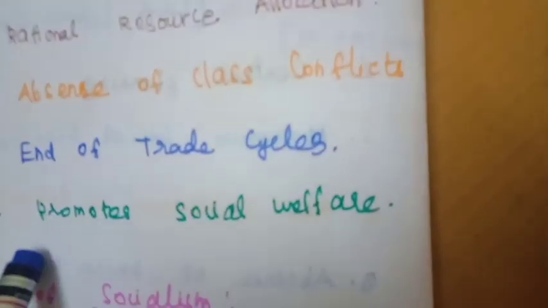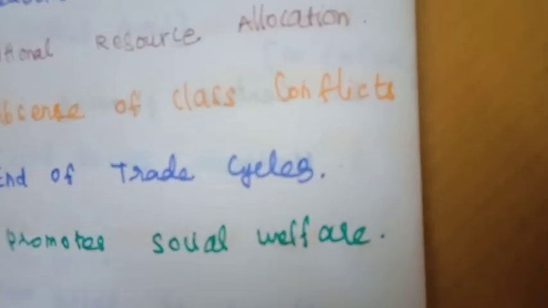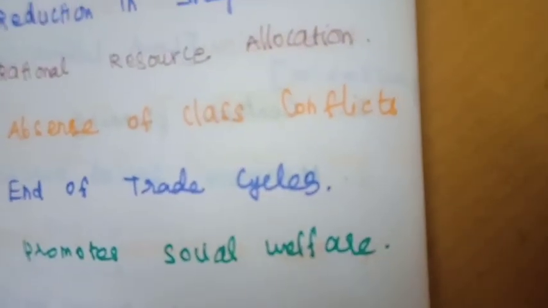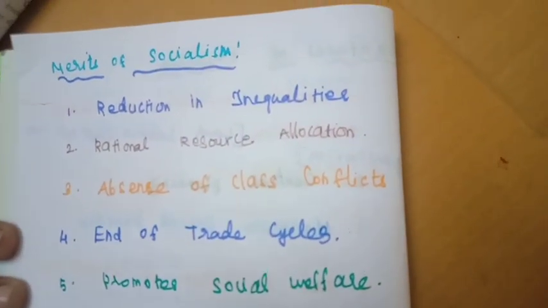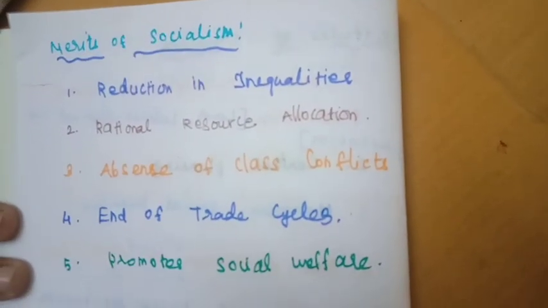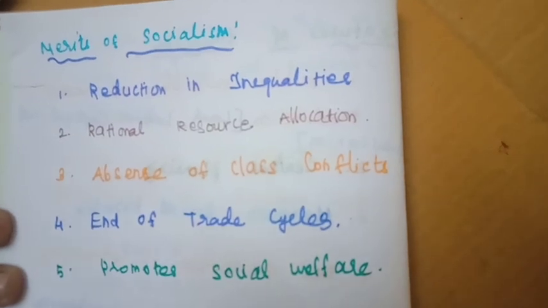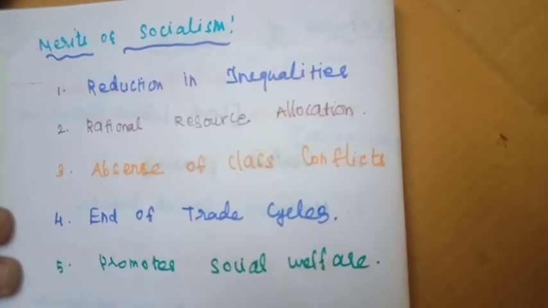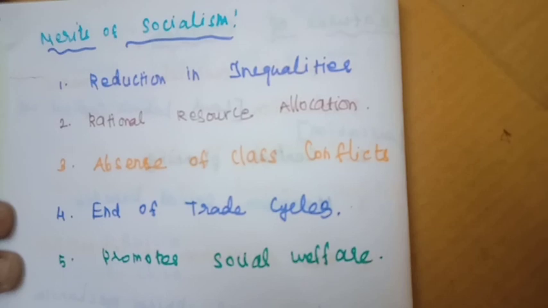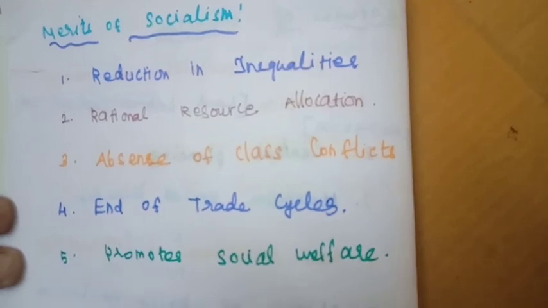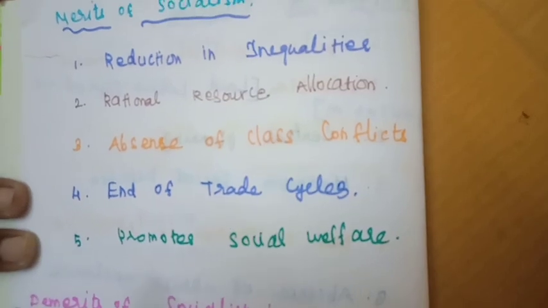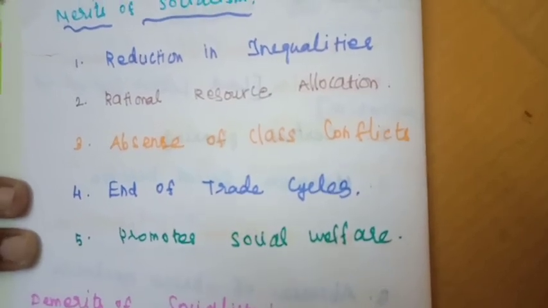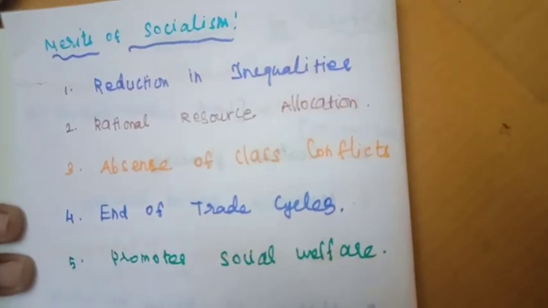And the fifth point is promoting social welfare. Earlier, under the capitalist market, people's welfare was not important, but in the socialist economy, social welfare is the very important motto for the government. The absence of exploitation, reduction in economic inequalities, avoidance of trade cycle and increase in productive efficiency help to promote social welfare.